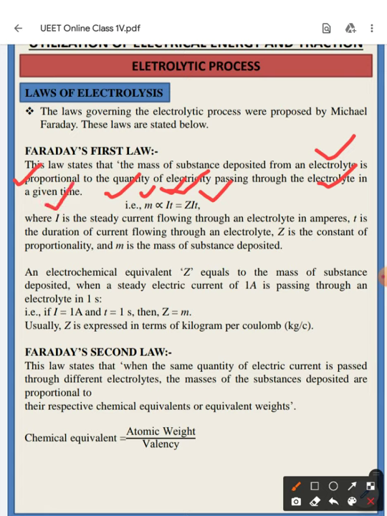Where I is nothing but the steady state current. Why is it steady state? Because we are applying a DC source, so that's why it is steady state. So steady state current flowing through the electrolyte in amperes, and small t is the duration of current flowing through the electrolyte. Z is the constant of proportionality, and m is the mass of the substance deposited at the cathode electrode or cathode terminal.